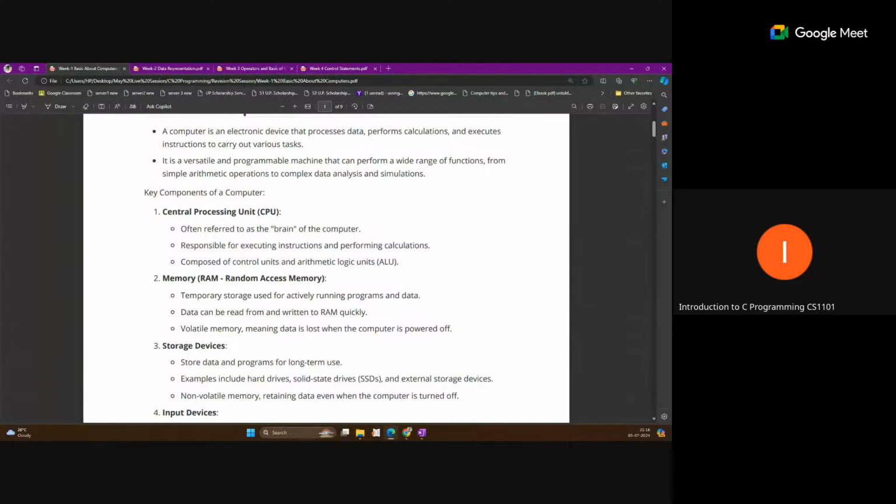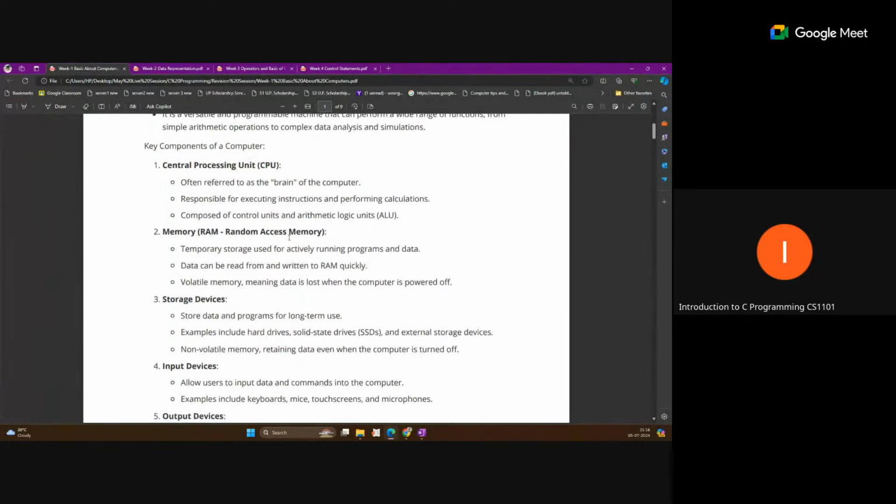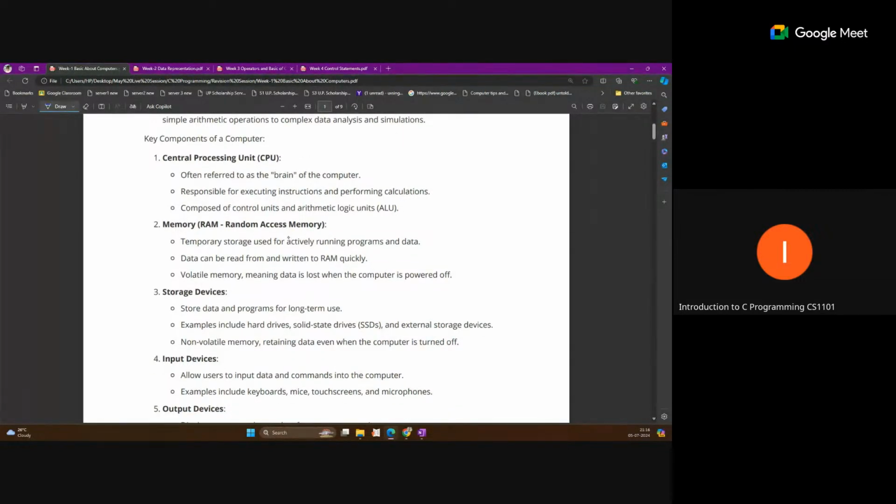Central processing unit. Apart from that, our computer also contains memory. This memory plays an important role in computation, because we need to store the data during the computation. So this is the RAM memory. It is the type of memory that stores the data which is currently being processed. If any program is being executed by the CPU, the related data comes under the RAM, random access memory. This is a volatile memory.